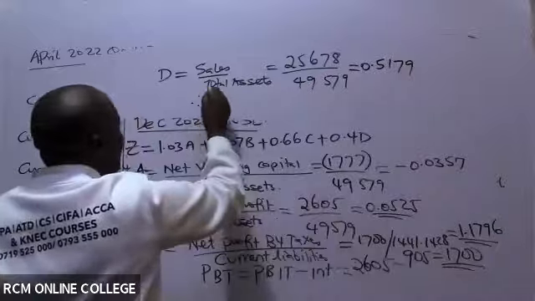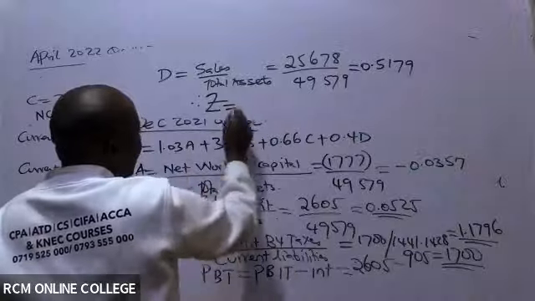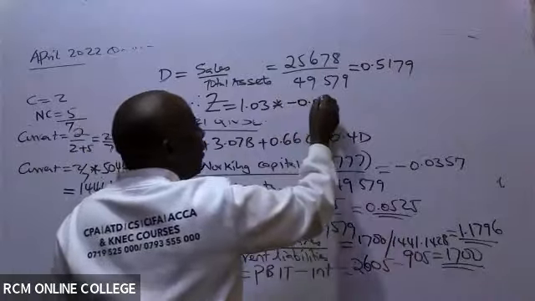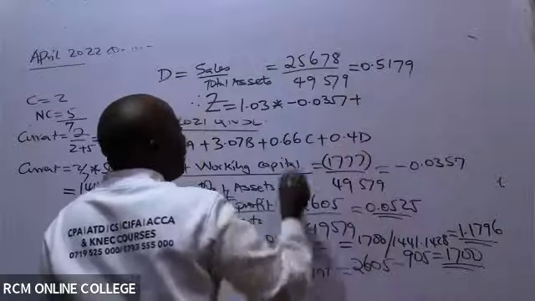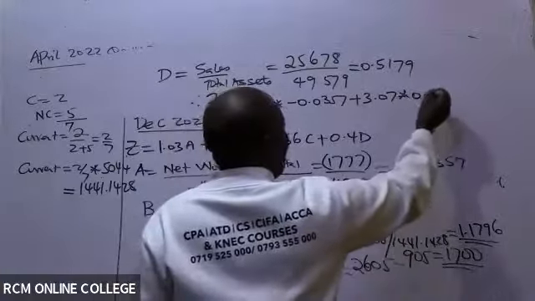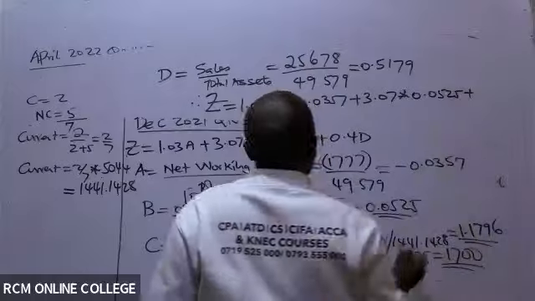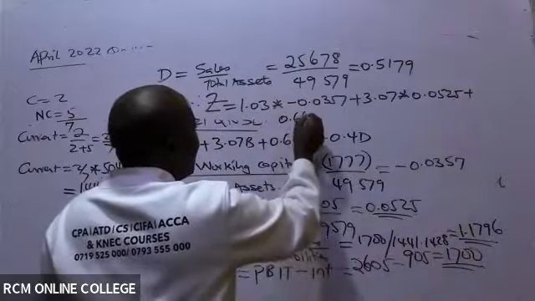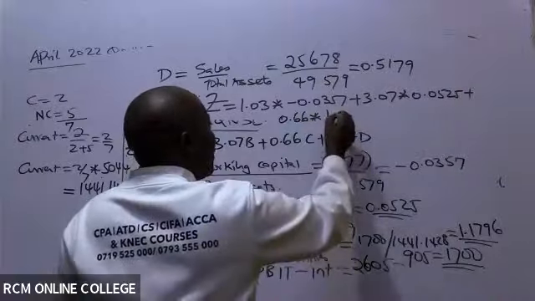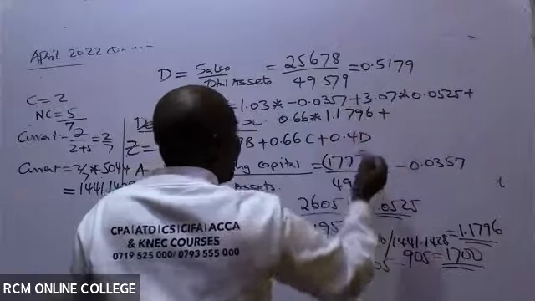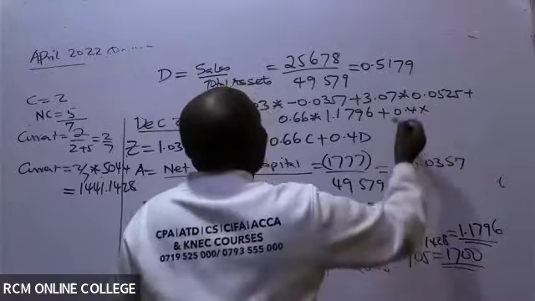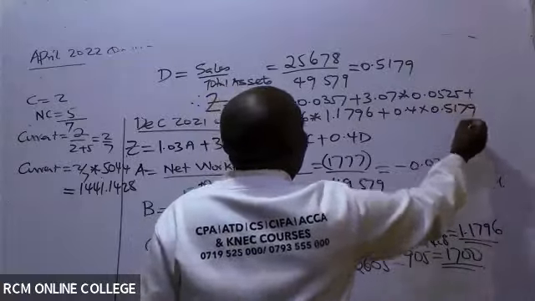Therefore, our Z score, the formula is here. 1.03A, A value, we can see A value is minus 357 plus, we have here 3.07 times B, which is 0.0525 plus 0.66 times C, which is 1.1796 plus 0.4 times D, which we got up here at 0.5179, like that.